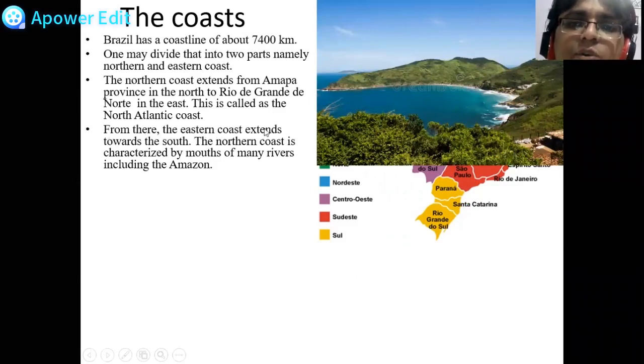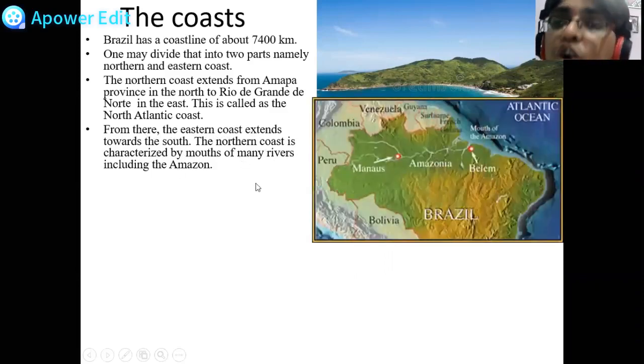From there, the eastern coast extends towards the south. The northern coast is characterized by the mouths of the many rivers, including Amazon. I have already told you what is the mouth of the river. The place where the river meets the sea, यहाँ पे the river is meeting the sea.